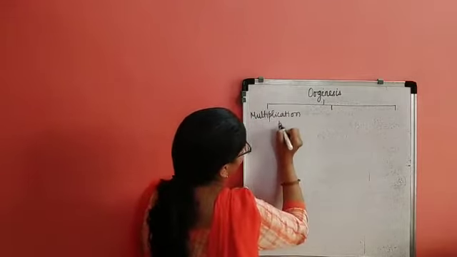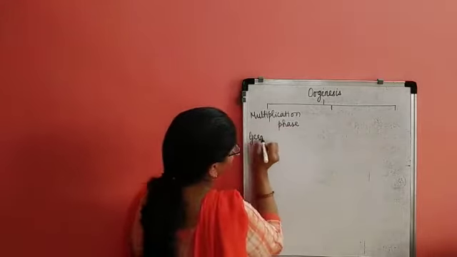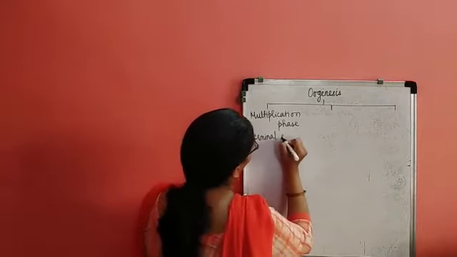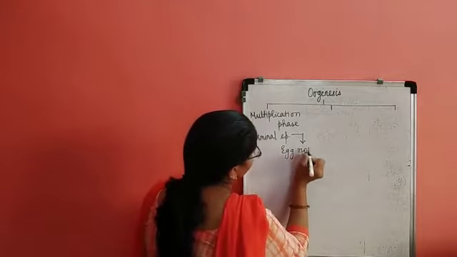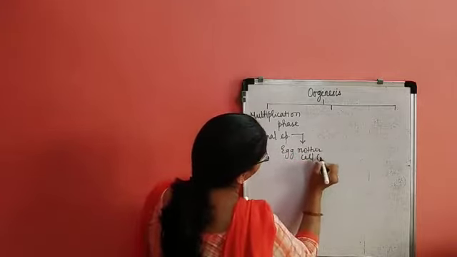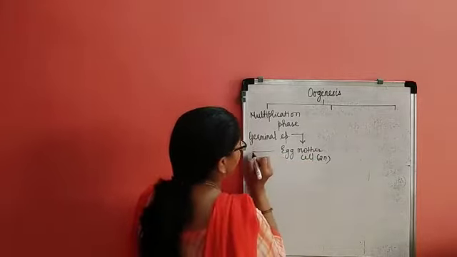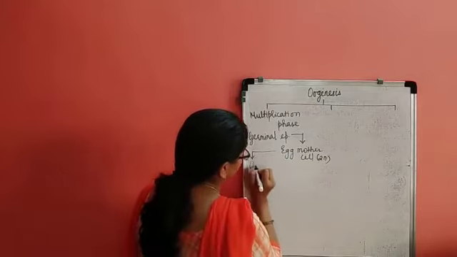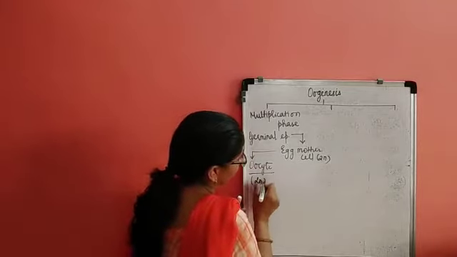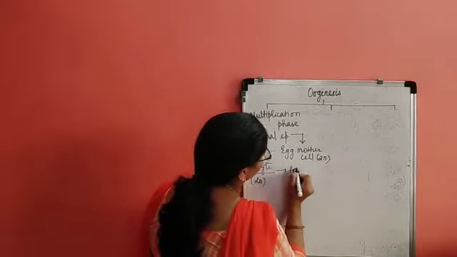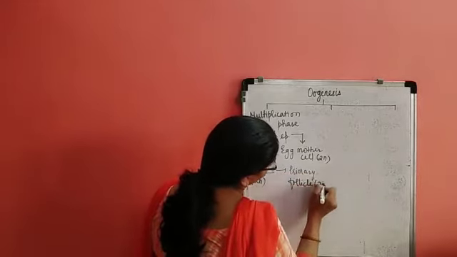Now, when we talk about this multiplication phase, the cells of the germinal epithelium will develop to form the egg mother cell. Now this egg mother cell is diploid in nature. That means the ploidy is 2N, and this egg mother cell will develop to form the oocyte. Now these oocytes, their ploidy is also 2N, and they will develop into the primary follicle. The ploidy of the primary follicle is also 2N.